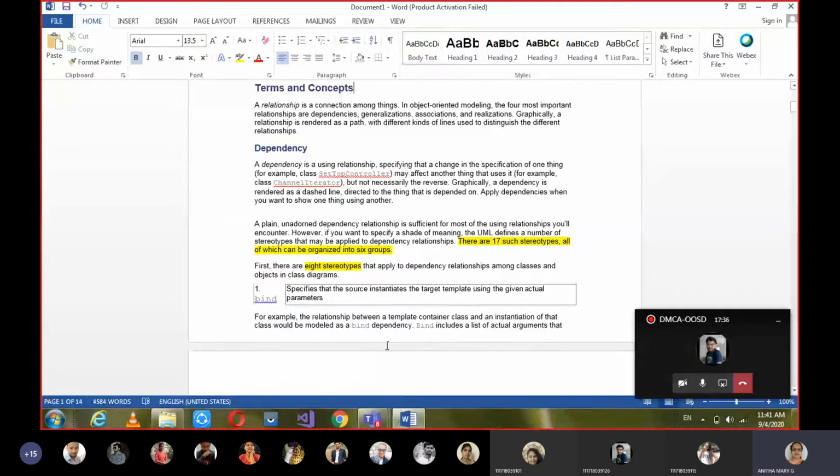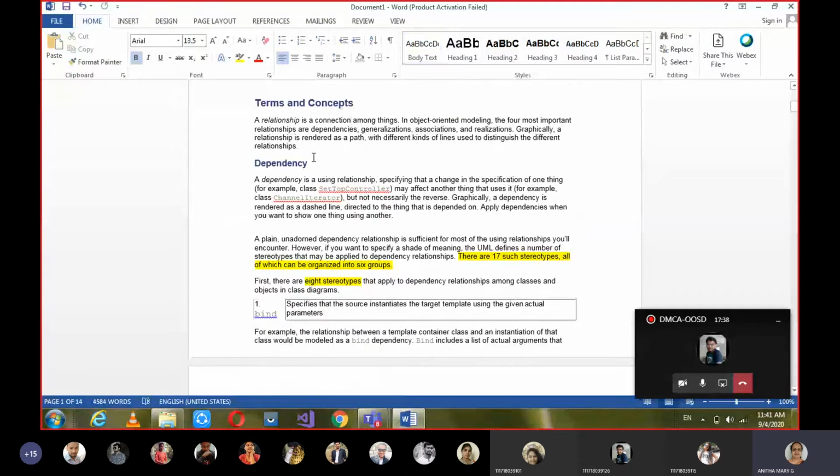Under terms and concepts, what is the first basic thing about relationship? What do you understand by a relationship? It's nothing but a connection. So we have all the logical things. See, every topic we go back to basic building blocks.